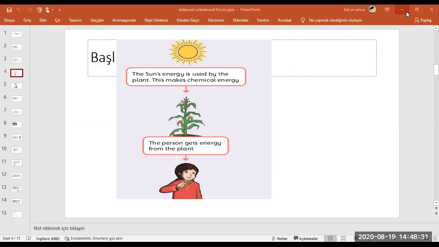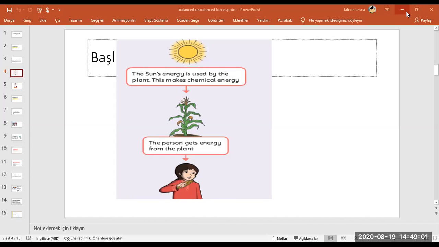But later, in hydroelectric centrals, what will happen? This water will move. By this movement, they produce energy. Static energy turns into kinetic energy by movement, and they produce electricity using these hydroelectric centrals. As you see, energy types can transfer to each other.